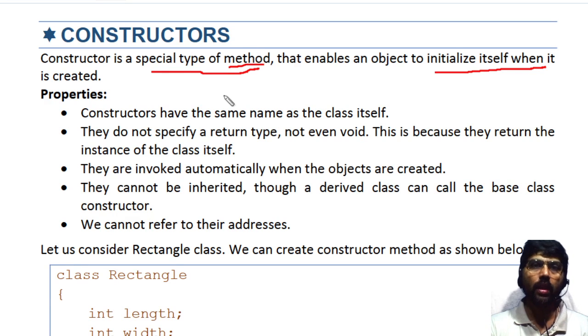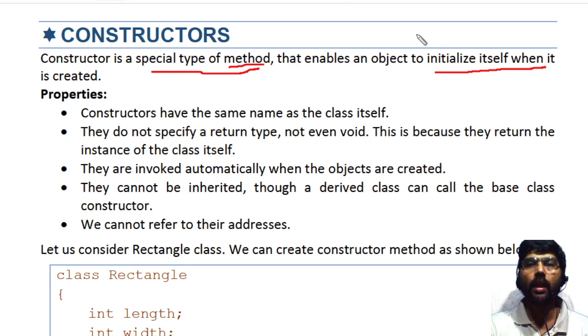Till now, to initialize the instance variables, we are calling a method like getData. And that getData method is called by the programmer. If you want to initialize some values to the instance variable, you have to call that getData method. But our purpose here is, whenever you create an object, at that time we have to initialize the values.